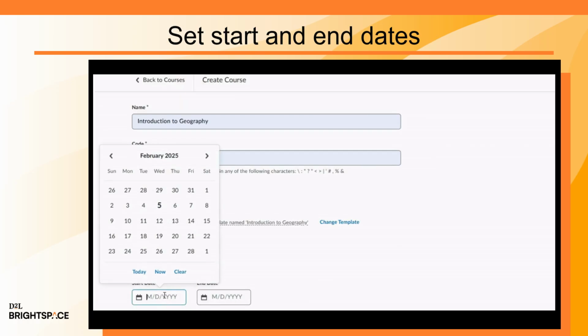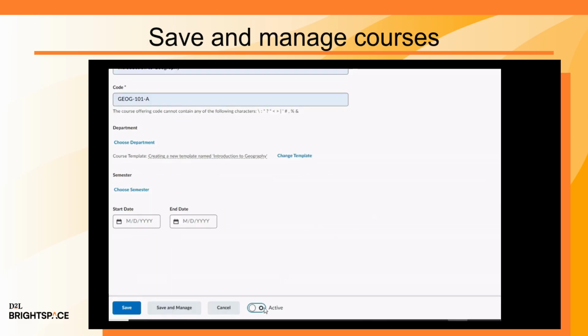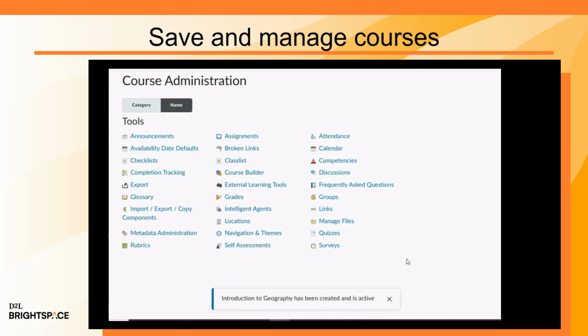Optionally, select a start date and end date for your new course. Finally, choose to make your course active and click Save. You can also click Save and Manage to save and automatically navigate to the course administration page of your new course.